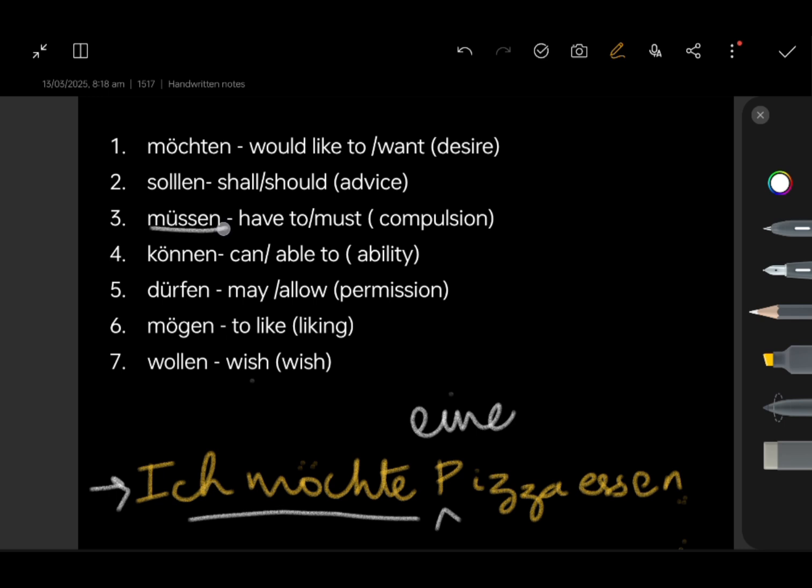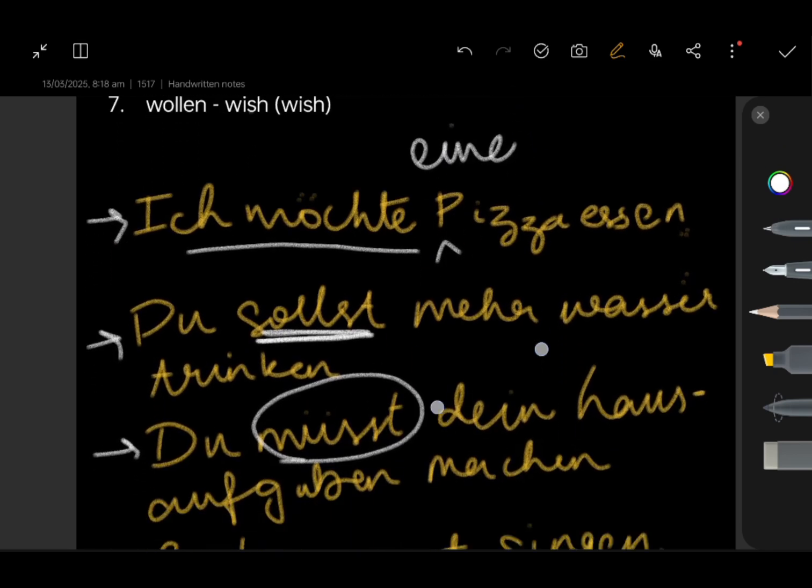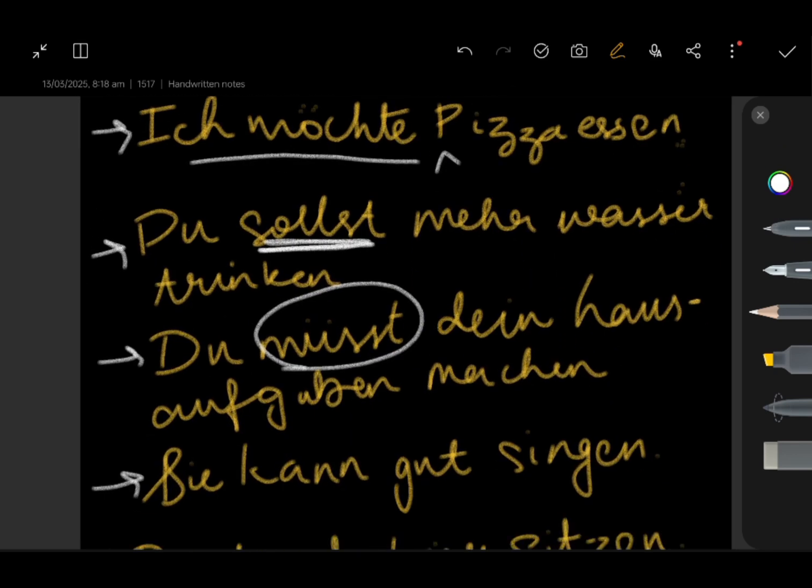Next up we have müssen, which is compulsion. You must do this, you must do that. Here I have given the example, du musst deine Hausaufgaben machen. The same example, you must do your homework. I must go to work every day. I would say, ich muss jeden Tag zur Arbeit gehen.